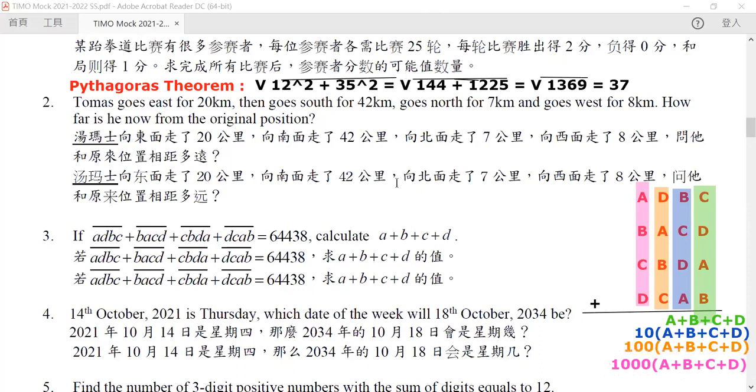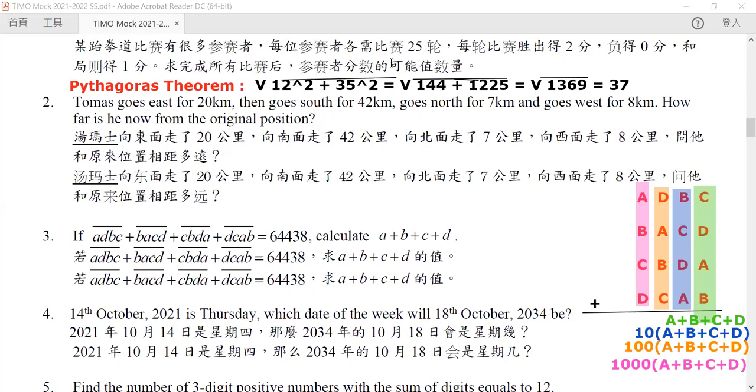So now we have two answers. One is we compute the sum of these four integers, and get our answer, 64,438. Another way of doing this is we compute this number digit by digit, and we find that this is equal to 1,000 times (A plus B plus C plus D) plus 100 times (A plus B plus C plus D) plus 10 times (A plus B plus C plus D), and then plus (A plus B plus C plus D).